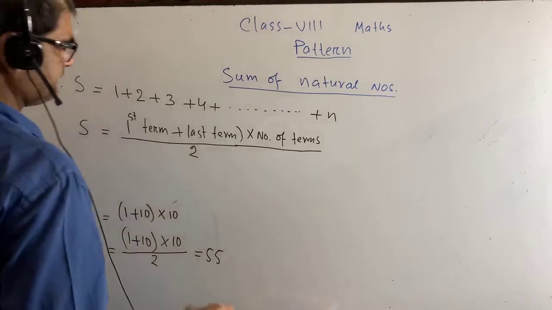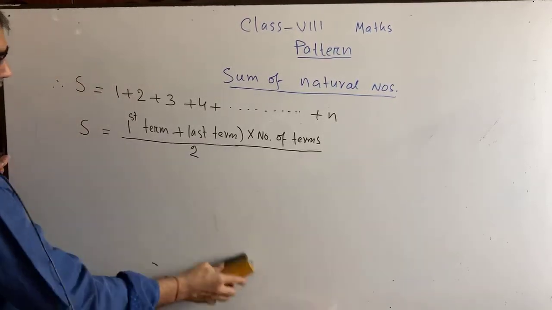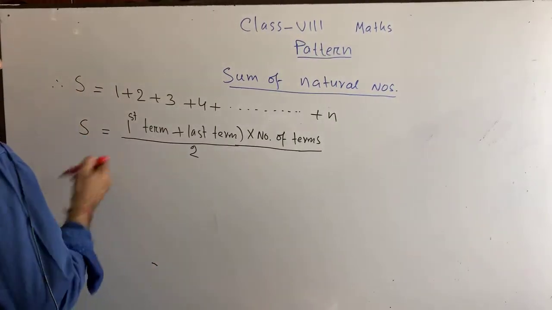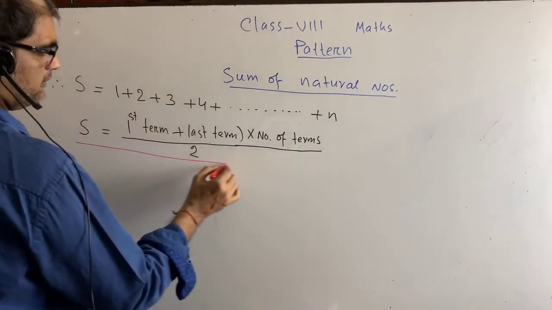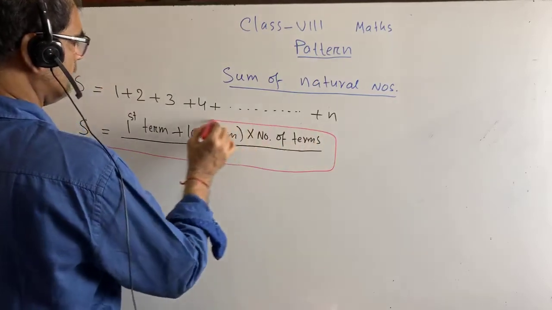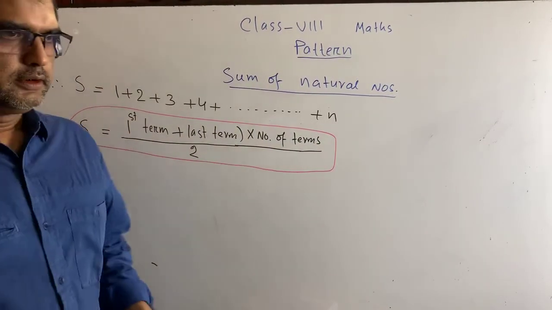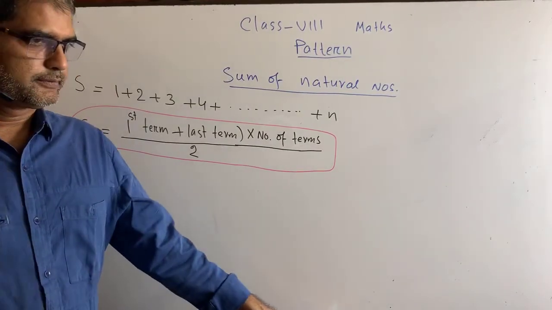Now if we put the value here in, it is the formula. We are done here. To determine the sum, we are done here. Okay. Please try to understand.